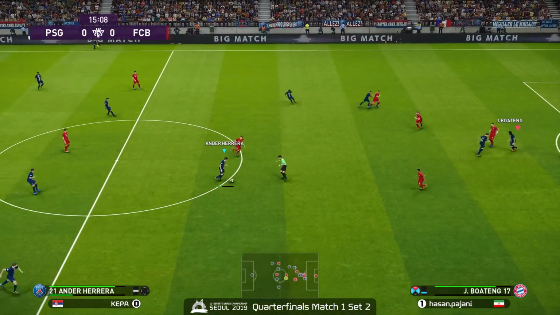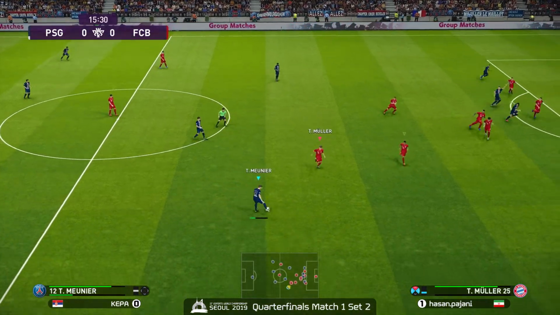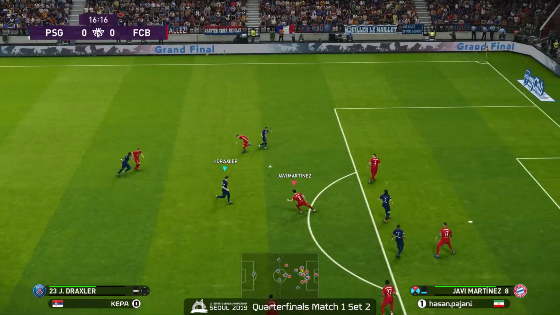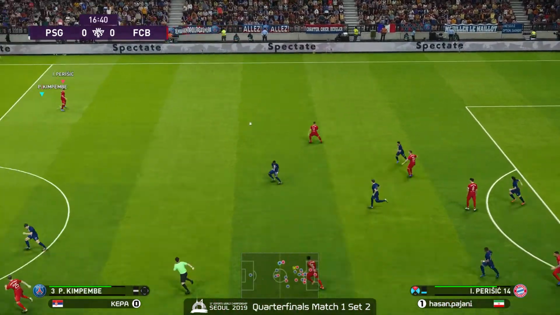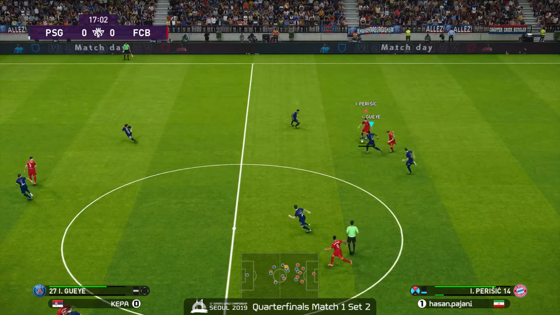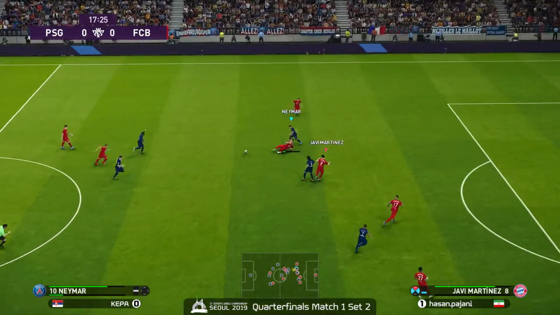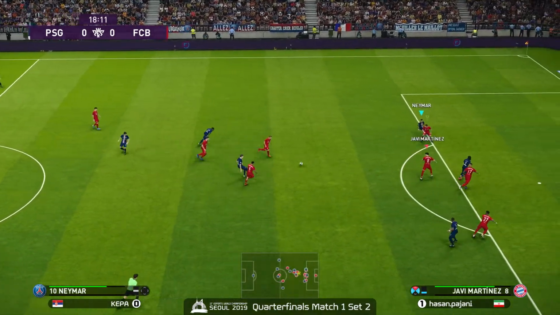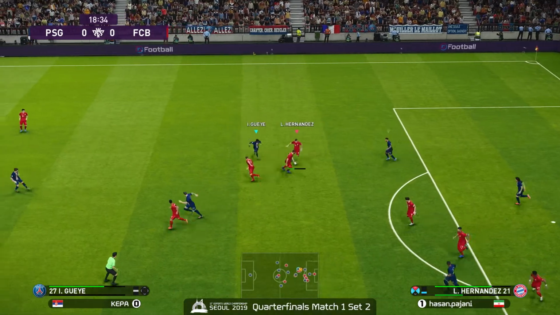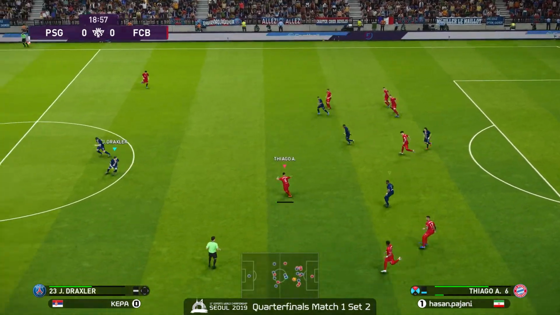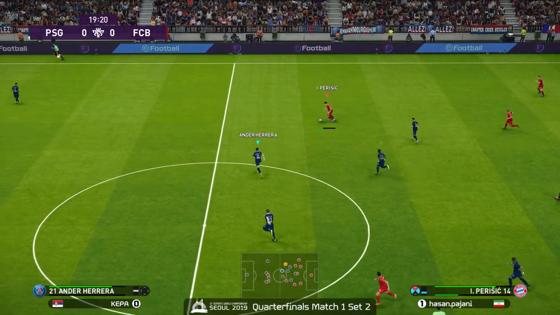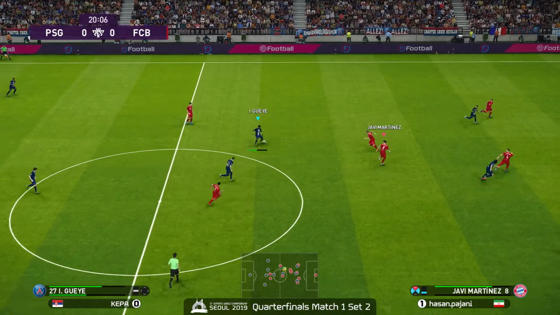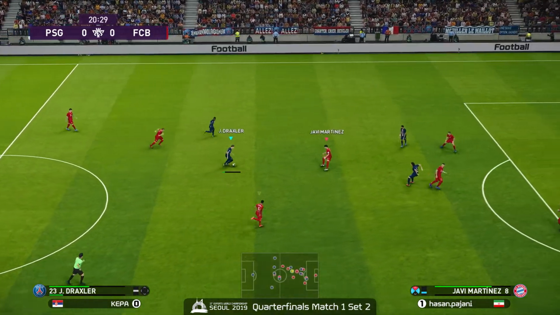Yeah, Müller back to Neymar. Herrera. Munier, back to Herrera. Looking for that left side. Gaye once again. He was the most active player from that PSG squad in the earlier match as well. Struggling to actually get it past midfield. This is really tense. No challenge. Hernandez once again, great interception. Forward Martinez, Thiago, looking at Perisic to maybe take it past midfield for what feels like the first time in forever, but nope, recontrolled. Back to PSG.